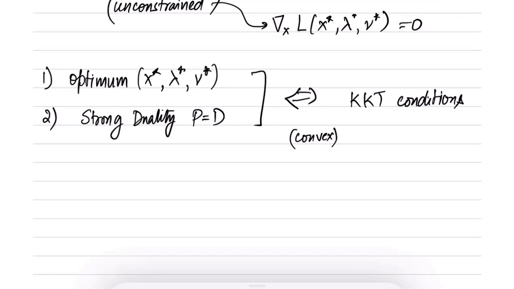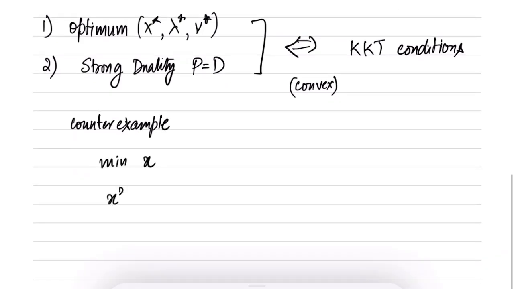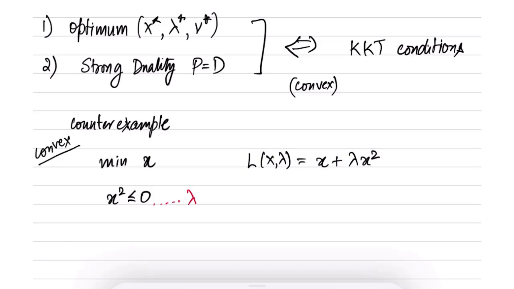So for example, let's take a counter example just for you to appreciate this point. So I'm considering the problem min x over x square less than equal to 0. It's a trivial problem, and x square less than equal to 0 implies that x equal to 0, so minimum is equal to 0. But let us anyway try to find its dual. So the Lagrangian here is given by L of x comma lambda, which is x plus lambda x square. Note that this is a convex problem. The primal problem is convex.